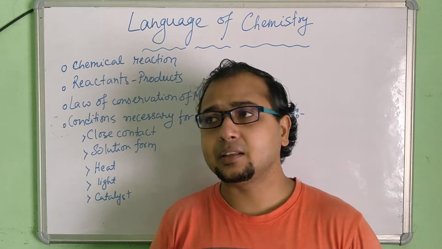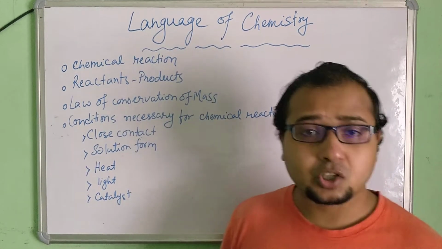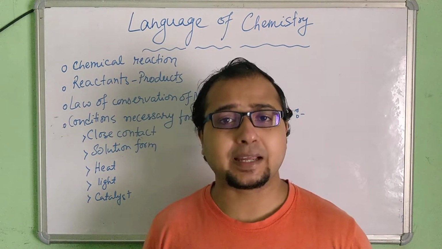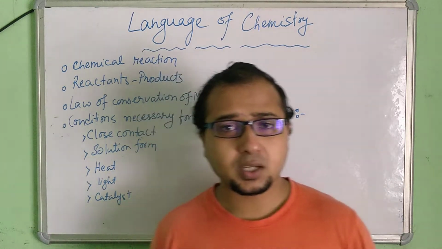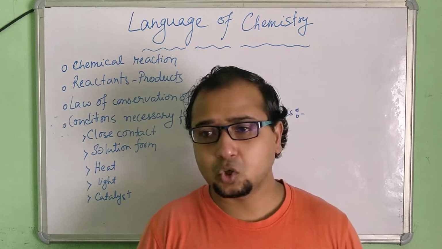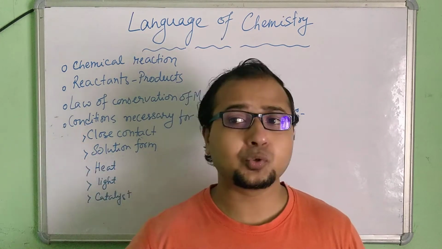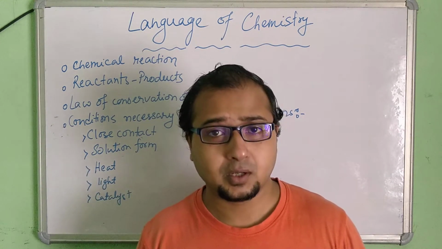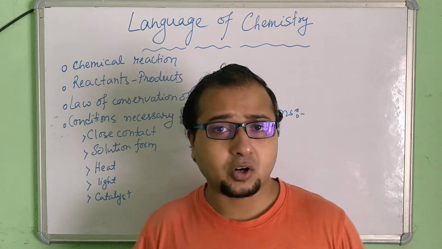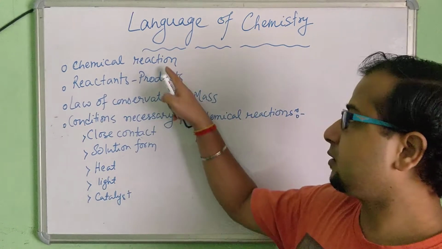A chemical reaction is nothing but a chemical change. When something undergoes a change and that leads to the production of some new substances. Suppose a particular product undergoes some kind of change, and that leads to the formation of two or three new substances, maybe with a change of color or a change in state. This kind of change is called a chemical change, which is also known as a chemical reaction.